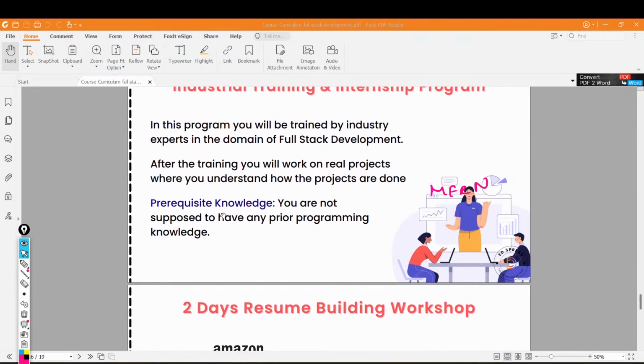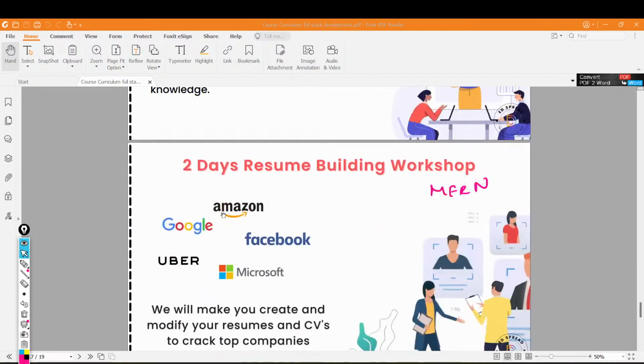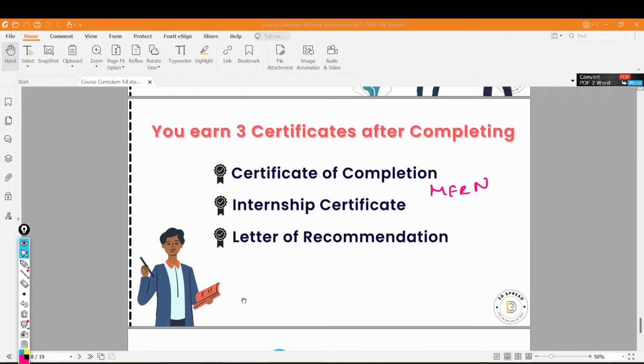That will not be charged separately, right? It's not like you have done that and you'll be charged again for an internship. It's not like that. And a 2-day resume building workshop will be there, and all these certificates will be there.